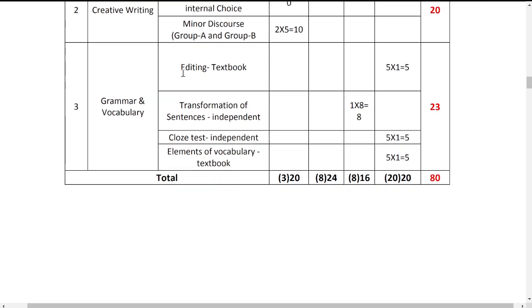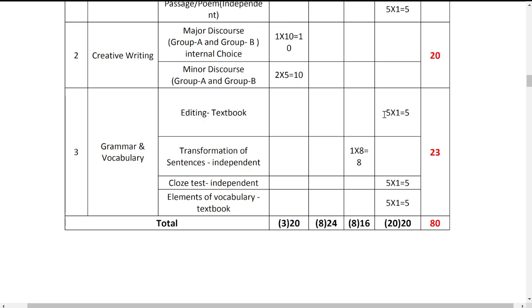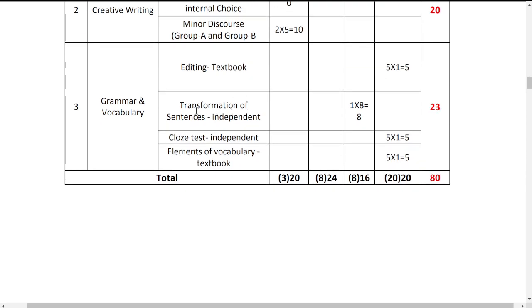Next one, you have sentences editing. Coming to grammar and vocabulary, this is completely part B or section B. In this you have textbook editing. Textbook editing is nothing but you have a passage, and you need to edit it clearly. There also you have 5 questions, and each question carries only 1 mark, and 5 ones are 5.